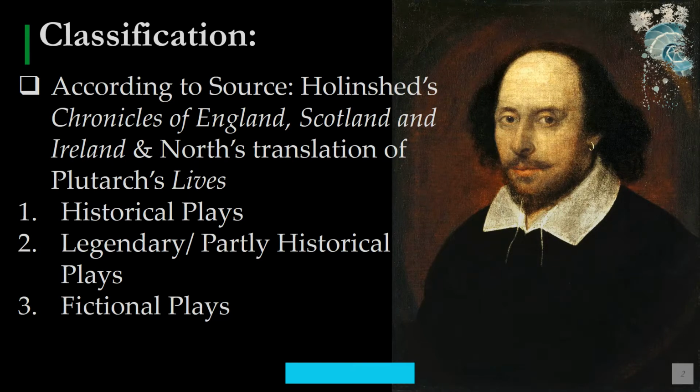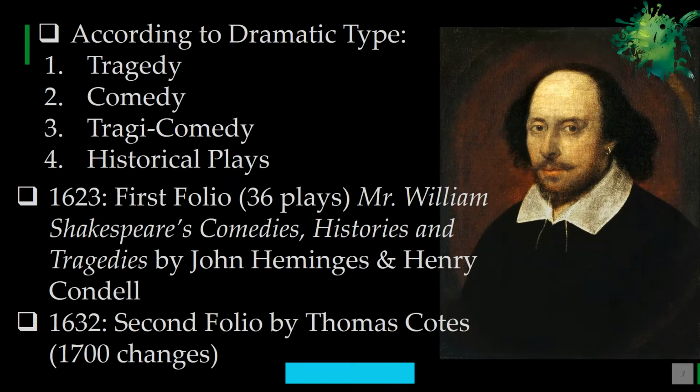Now, dear students, according to this source, we have historical plays, second legendary or partly historical plays, and third fictional plays. So, majorly we can divide William Shakespeare's works according to the source from where it is borrowed: historical plays, partly historical plays, legendary plays, and also fictional plays. And again we have the second classification, that is according to dramatic type. Here we can divide his works into number one tragedy, number two comedy, number three tragic comedy, and number four historical plays.